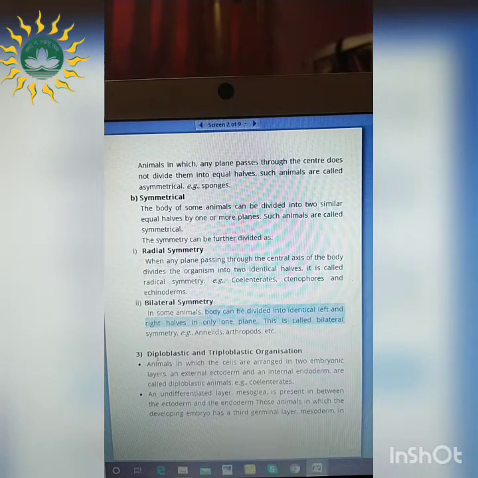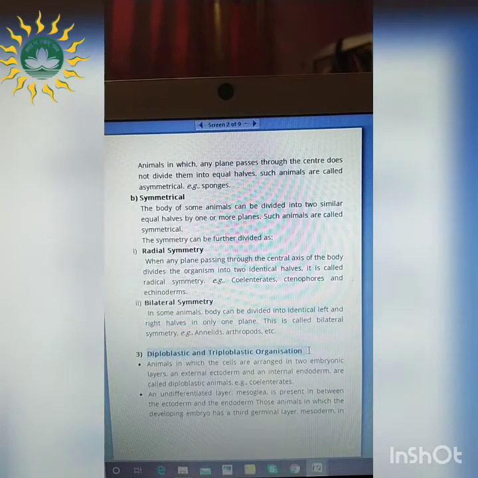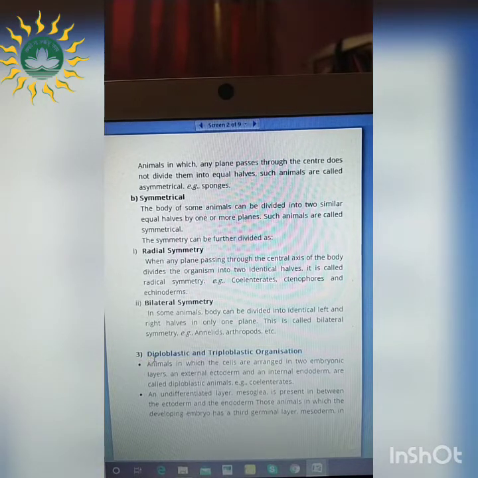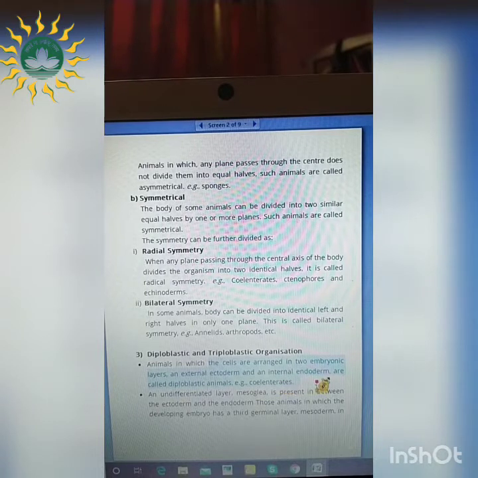The next feature is diploblastic and triploblastic organization. In the animals, there are some embryonic layers which are present. Whenever 2 embryonic layers are present, it is called diploblastic, because di means 2. And whenever 3 embryonic layers are present, it is called triploblastic. Firstly, diploblastic animals are the animals in which the cells are arranged into 2 embryonic layers. What are those? An external ectoderm and an internal endoderm. So 2 layers are present.